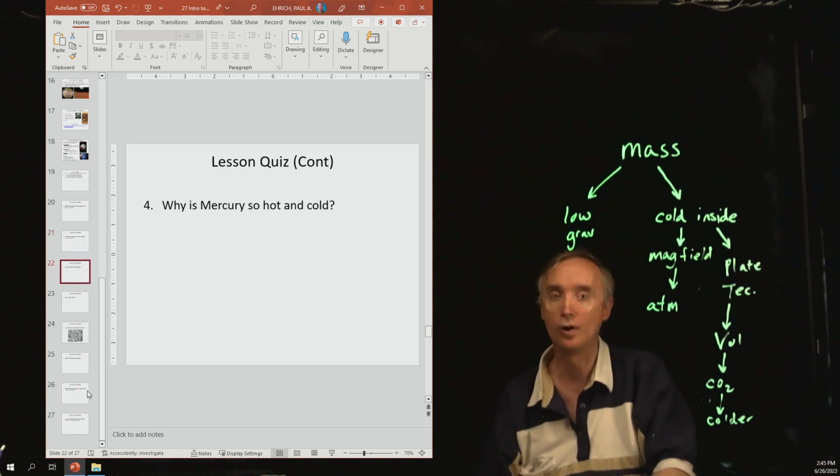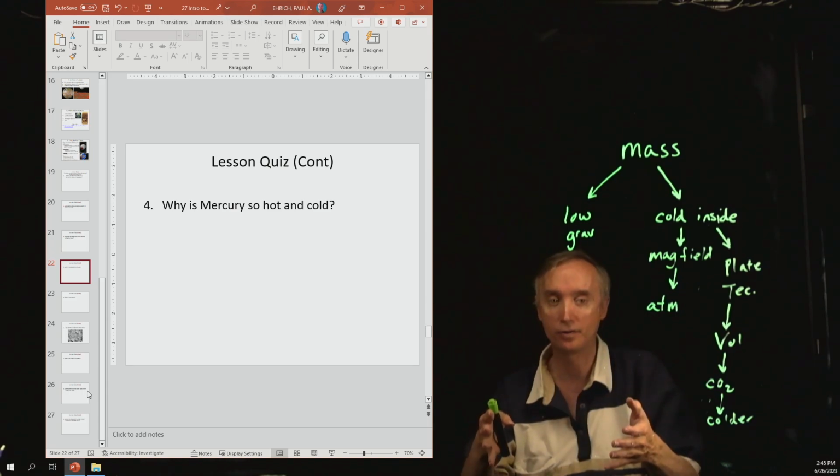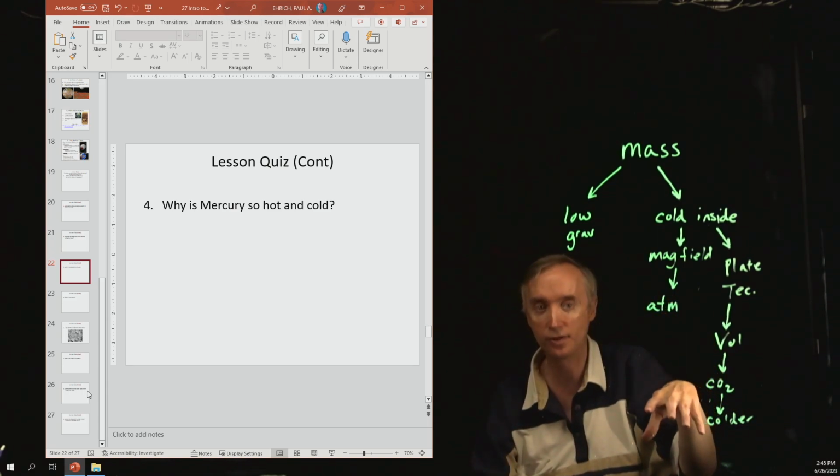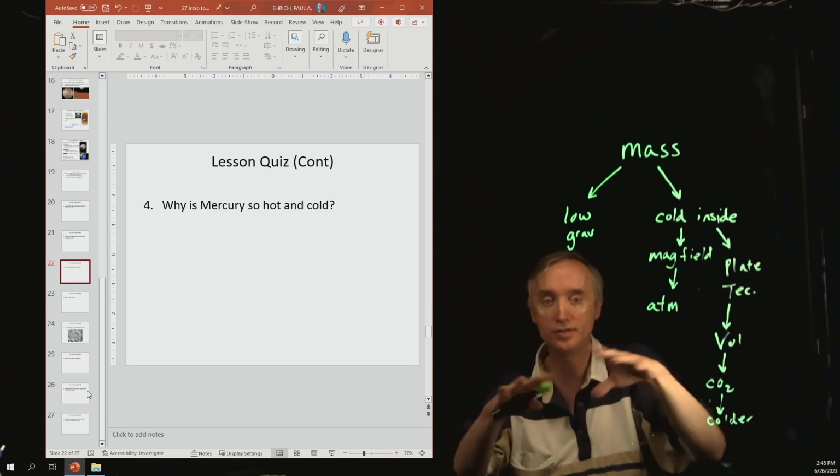Question number 4. Why is Mercury so hot and why is Mercury so cold? Okay, it's because of its very, very thin atmosphere, and because it's so close to the sun. So because of the thin atmosphere, sunlight from the sun penetrates through the atmosphere and heats up the surface.